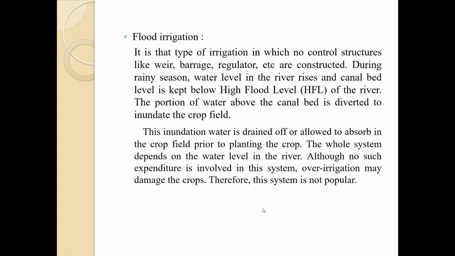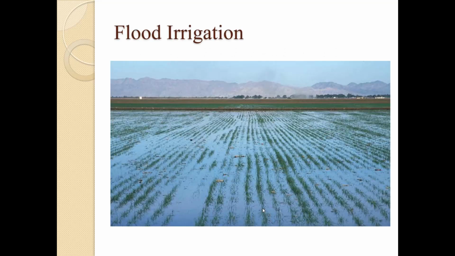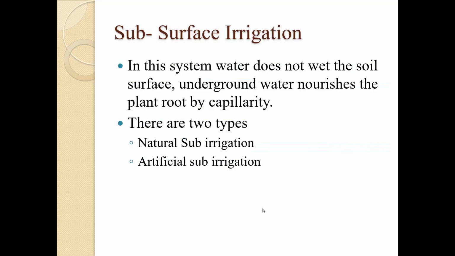So again, we don't have any control. Because of which there is over irrigation, or sometimes due to drought, we cannot get any water. So that's why this system is not popular. So we can see the field has been flooded because of this irrigation system, flood irrigation.